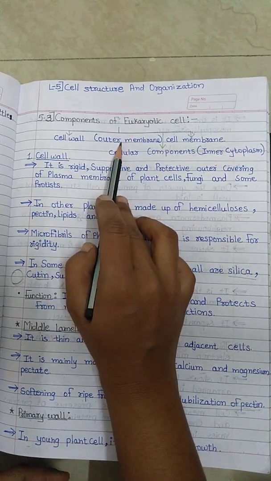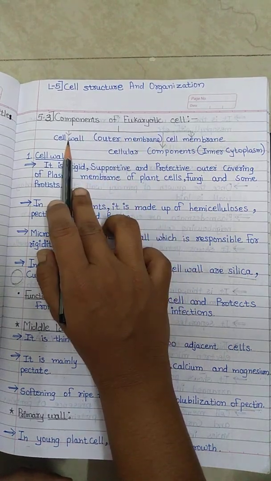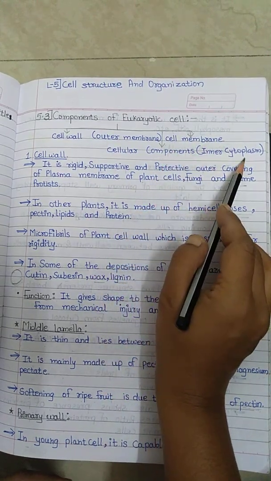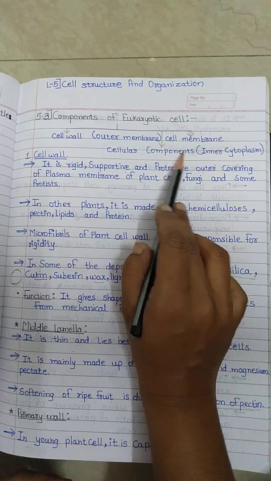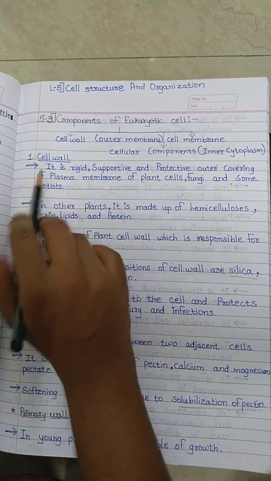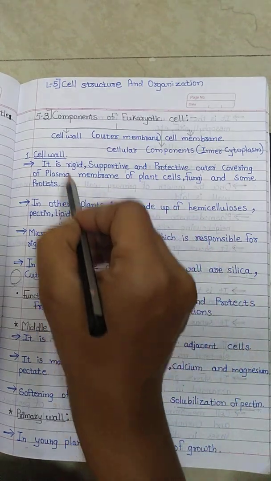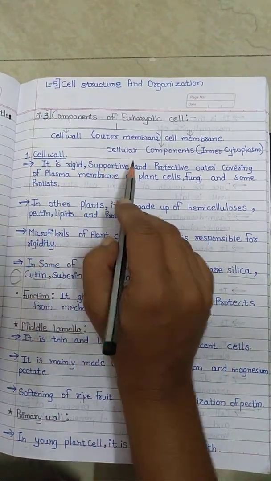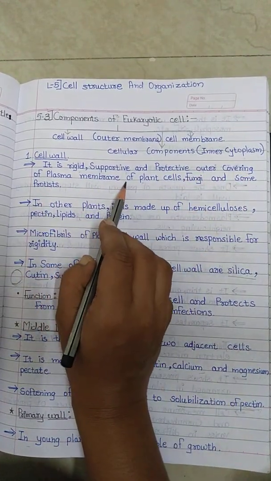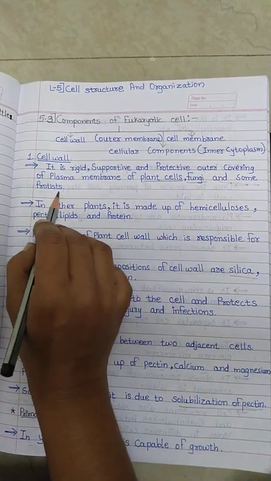There are two parts: the outer membrane and the inner cytoplasm. The outer membrane contains the cell wall and cell membrane, while the inner cytoplasm contains all the cellular components, which we will study one by one. Now let us start with the cell wall. The cell wall is the outermost covering of the cell, a rigid, supportive and protective outer covering of the inner plasma membrane of plant cells, fungi and some protists.